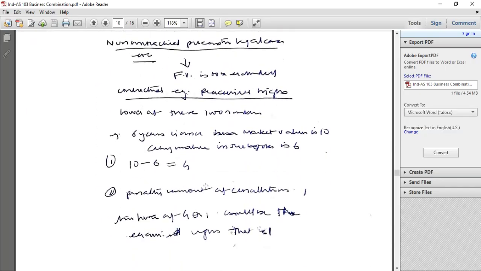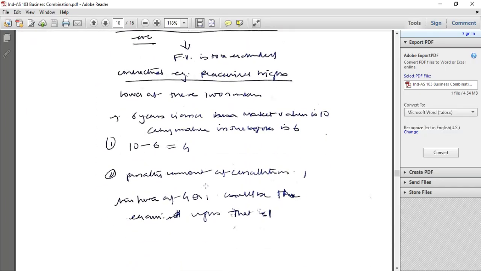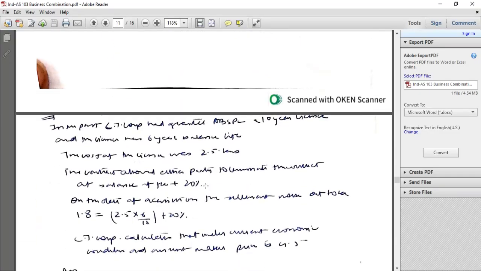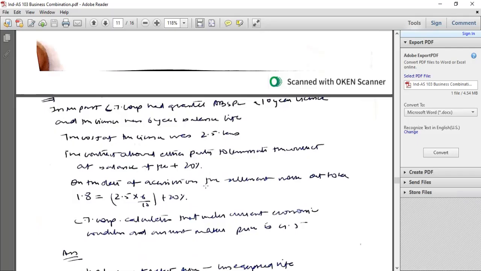Lower of the two would be the cost of the reacquired rights to be deducted from purchase consideration. Example: on 1st April 2019, CT Corp acquired ABSPL for a purchase consideration of 50 lakhs. In the past, CT Corp has granted ABSPL a 10-year license, and the license has 6-year balance life. The cost of license was 2.5 lakhs.